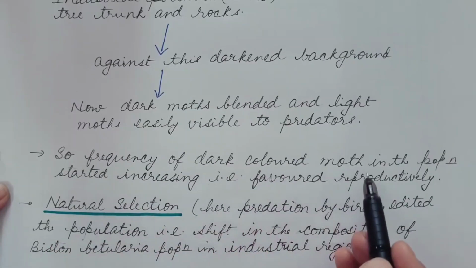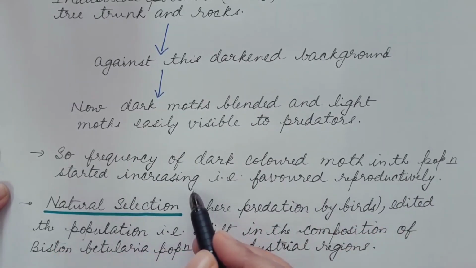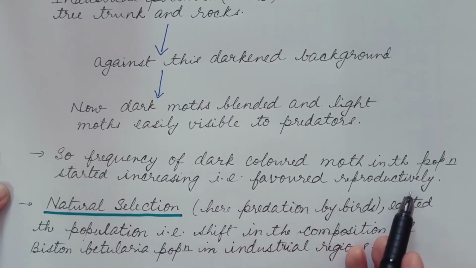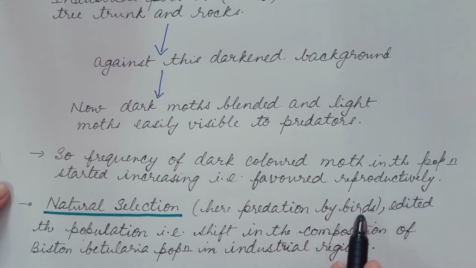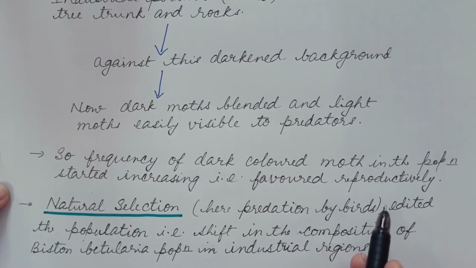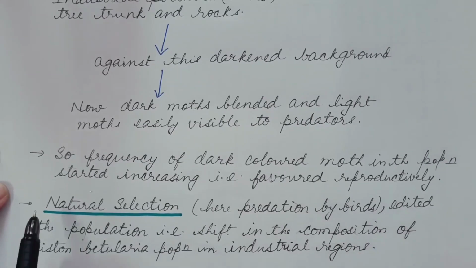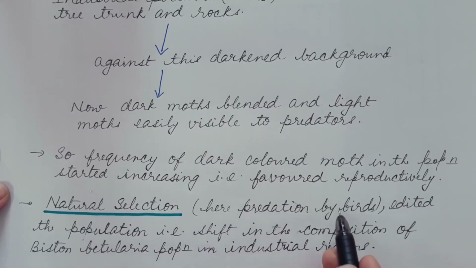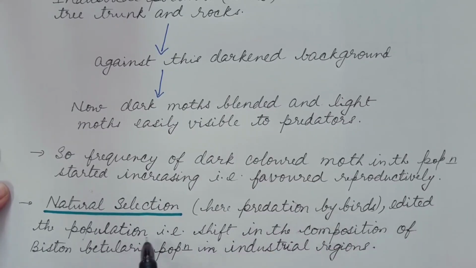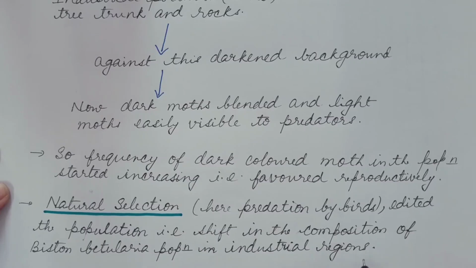So the frequency of dark colored moths in the population started increasing, that is, they were favored reproductively, but most of the light colored moths were preyed upon and hence were not reproductively favored. So we can say that natural selection, in this case predation by birds, edited the population. That is, it resulted in a shift in the composition of the Biston betularia population in industrial regions, from light colored moth to dark colored moth.